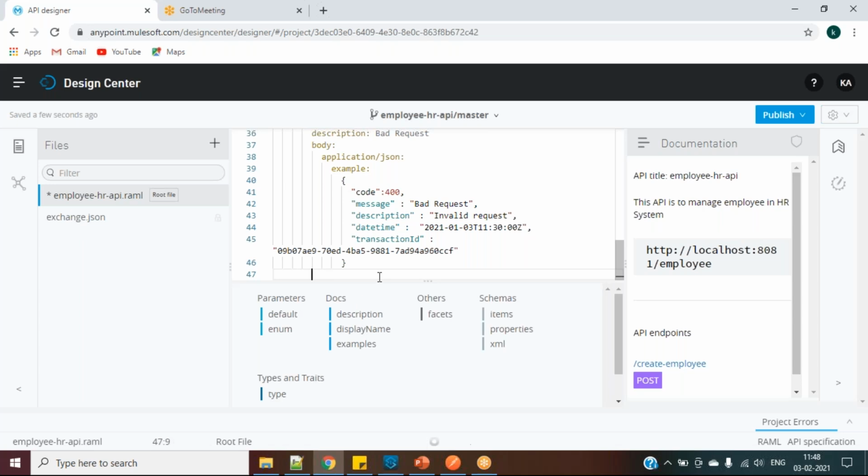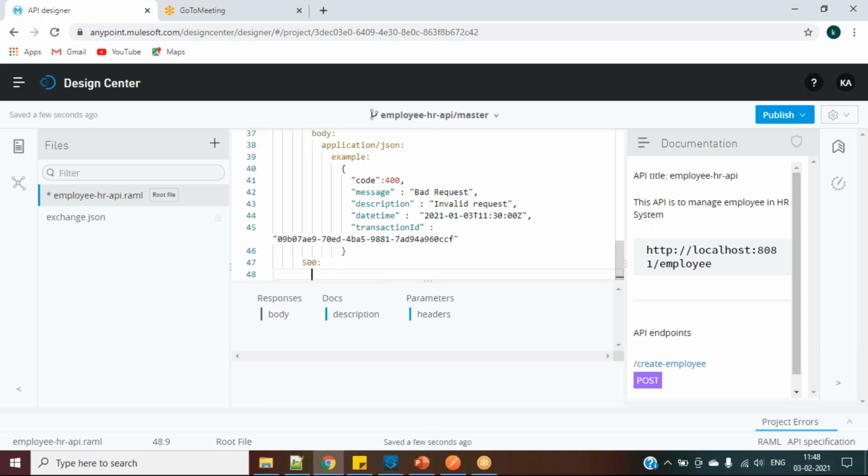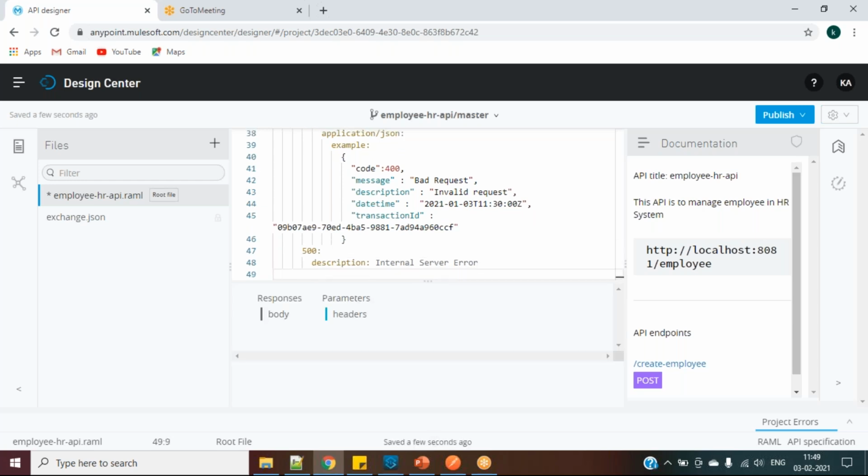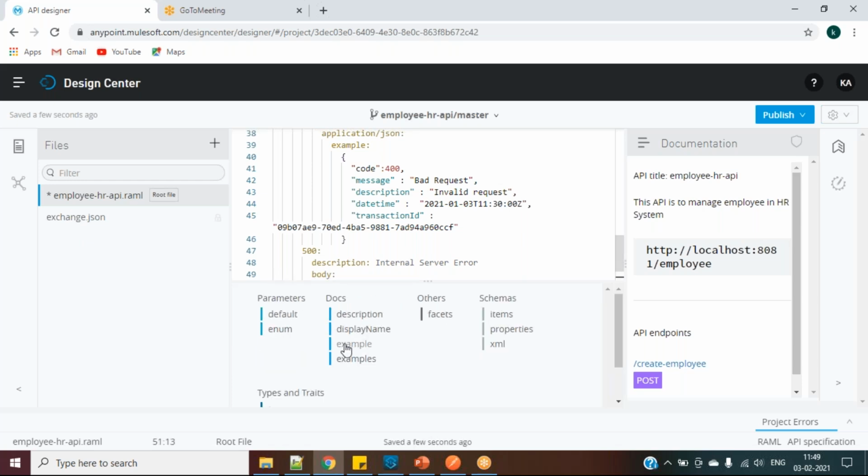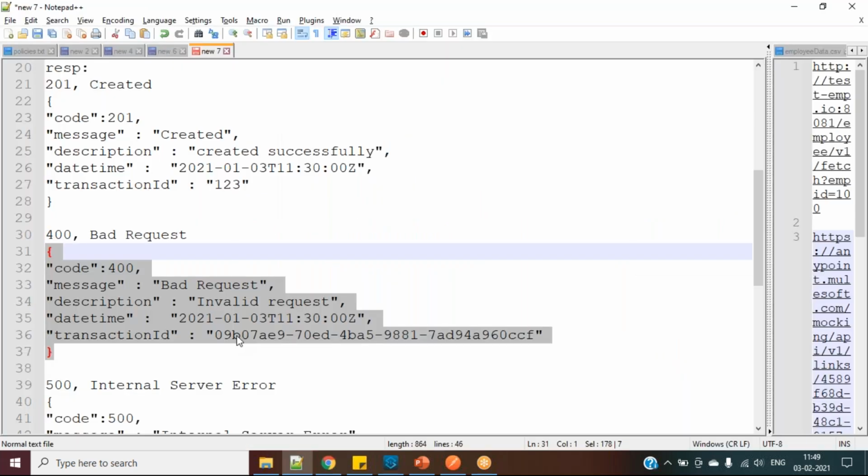Similar way, just for 500 I will write. Body application JSON example, and this one.